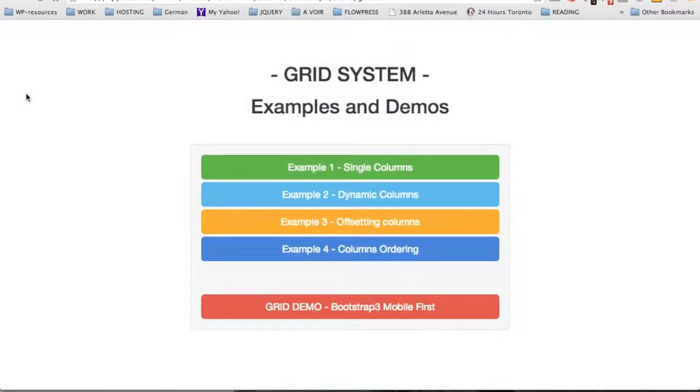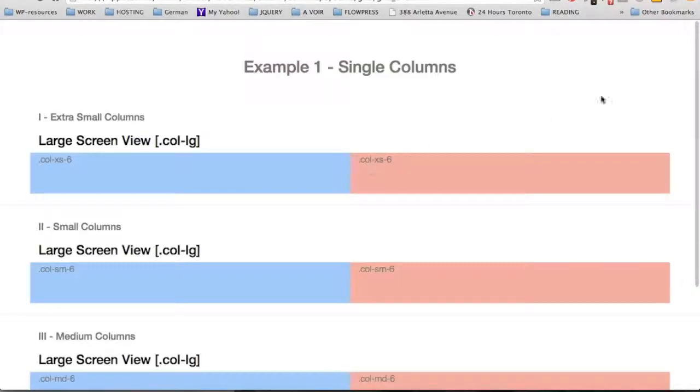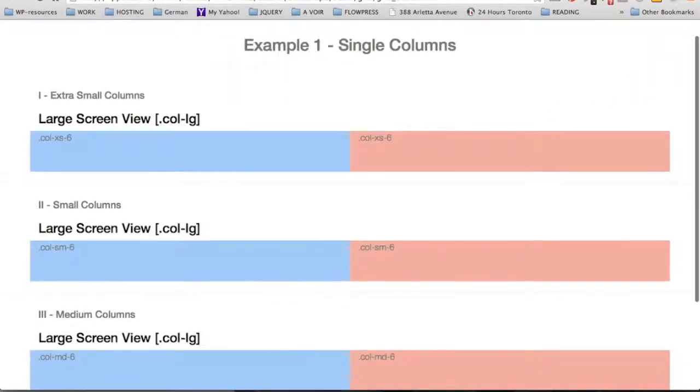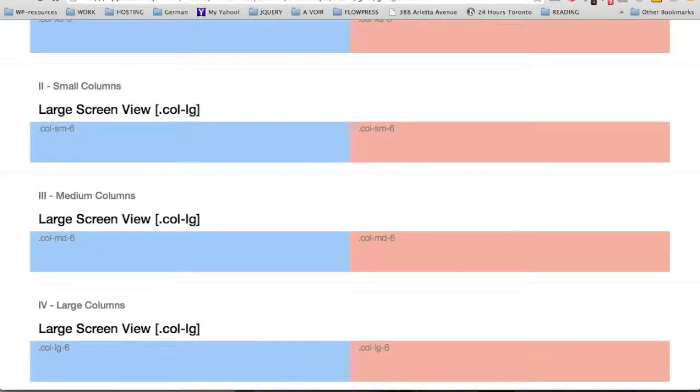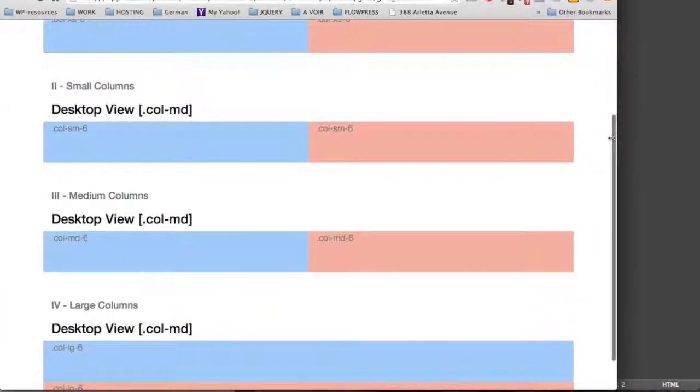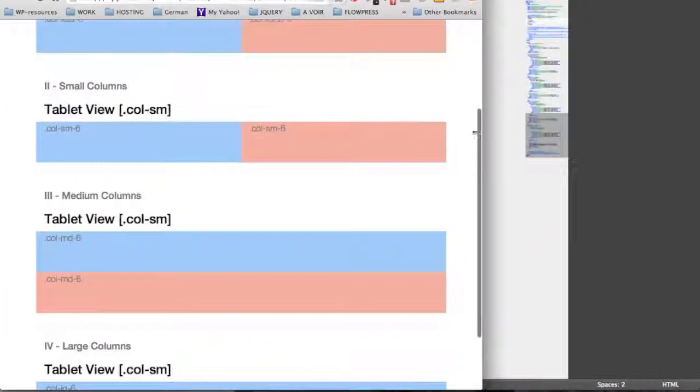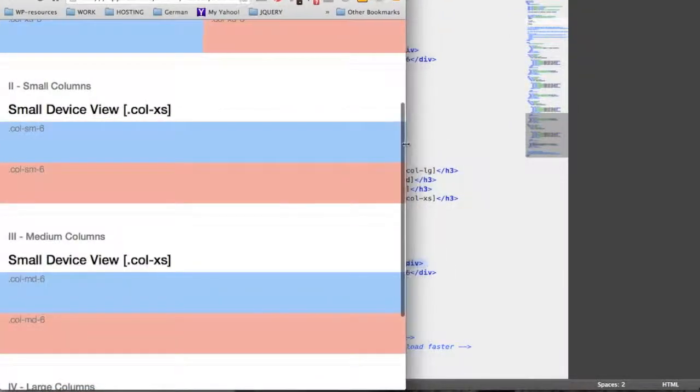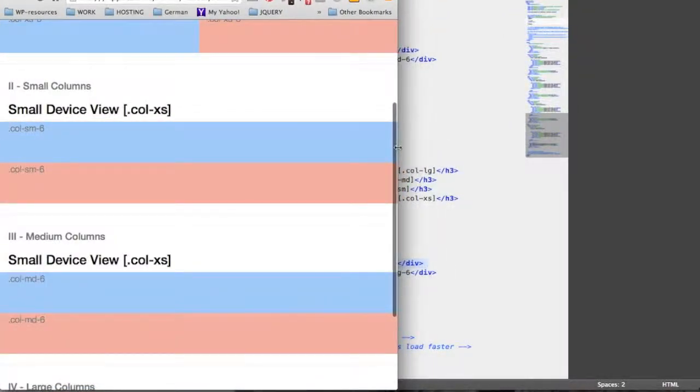So let's start now with example number 1, single columns. As explained, the grid system uses the mobile-first approach. It is designed based on the mobile-first experience. For example, on the desktop and large screen view, we may have a layout with 1, 2, or 3 columns, but when we shrink the size of the screen, the same columns will be stacked on each other. This is the default setting, and without any style applied to the small devices, the column will have a full